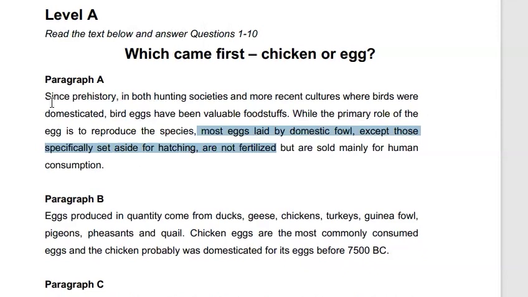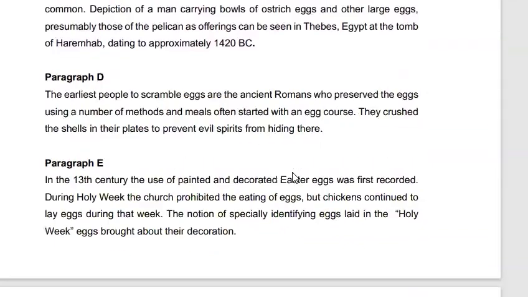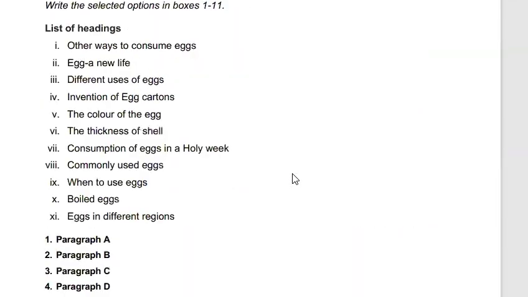So what we have understood from this paragraph is that egg is really valued as food, and its primary role is to reproduce more birds, and its other usage is for human consumption. So ultimately, we have got to know that egg is used for two things: one, primarily reproduction, and the other, human consumption. And one more thing, that it is really valued. So after summarizing these, we will move to the list of headings.